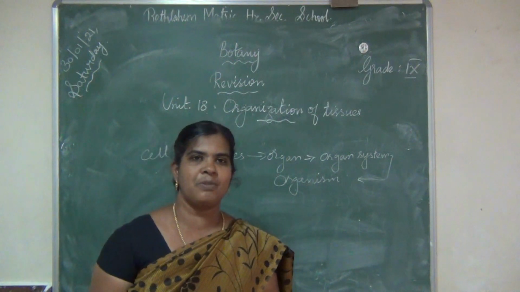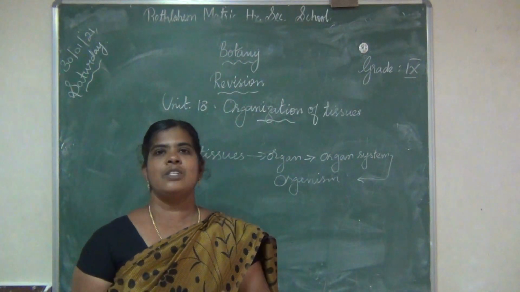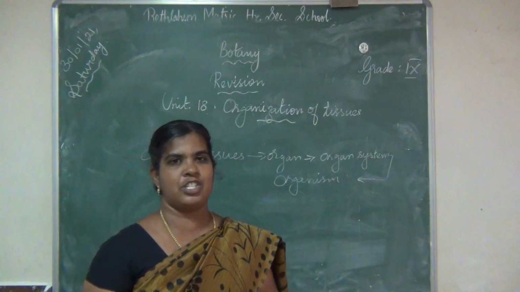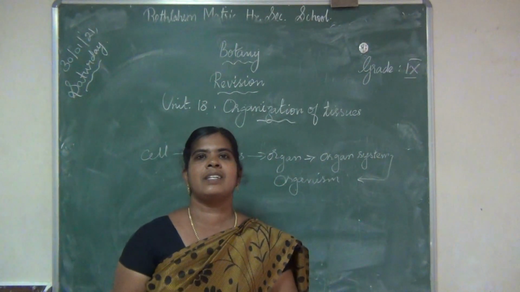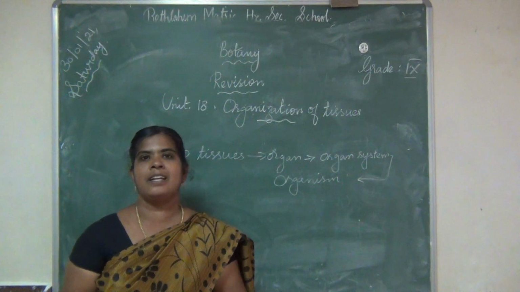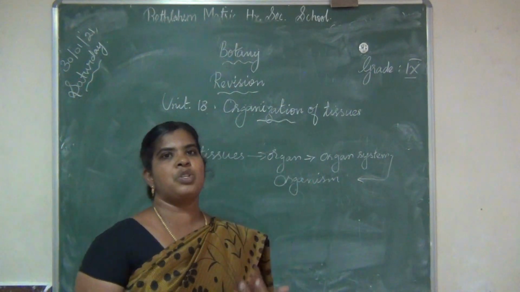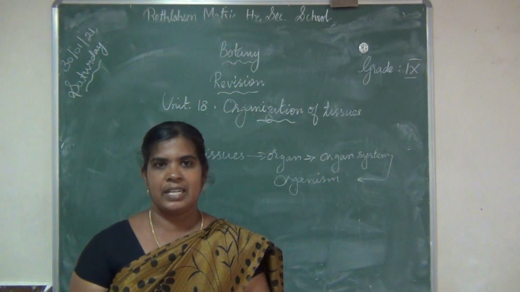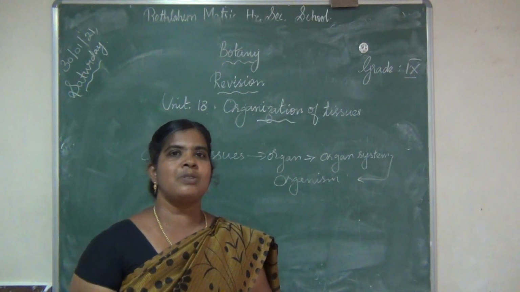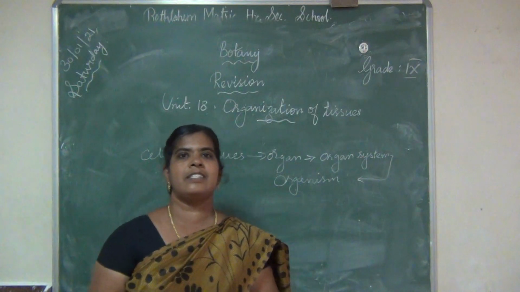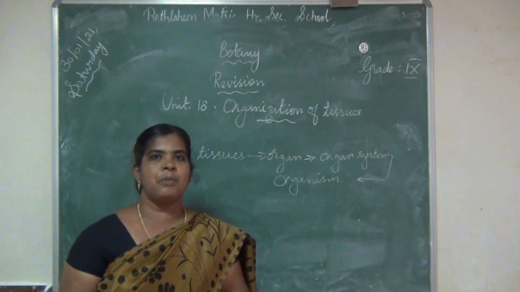The function of xylem is conduction of water and mineral salts. Phloem is conduction of food material. Though the root absorbs water and mineral salts, they have to go upward, so through xylem elements they reach every part of the plant body.